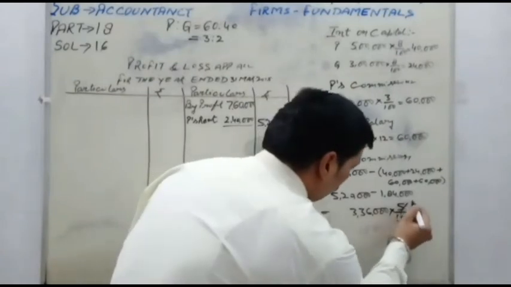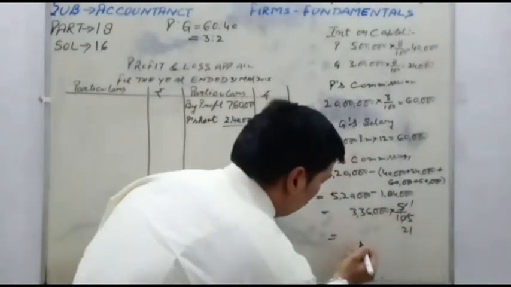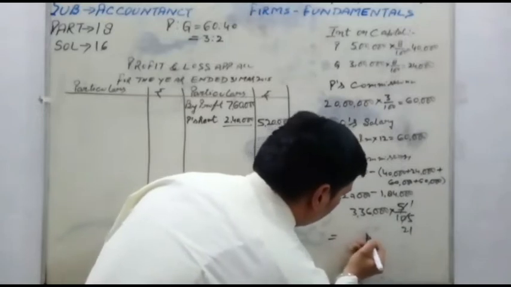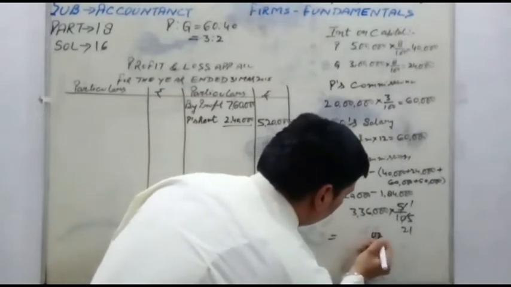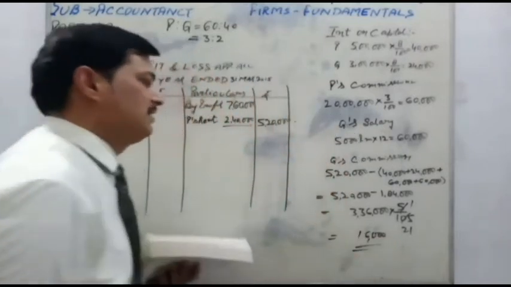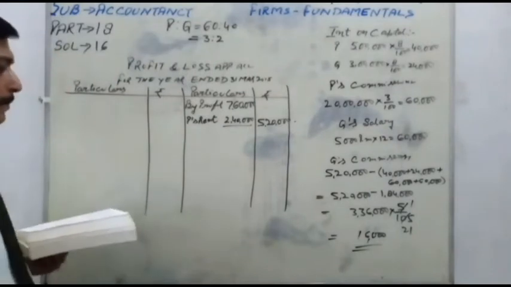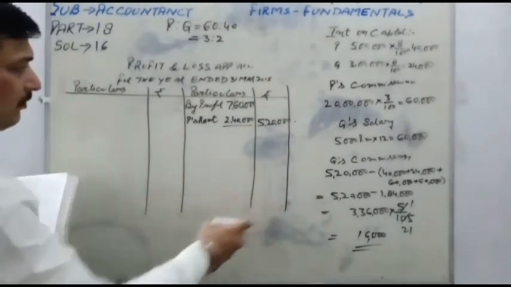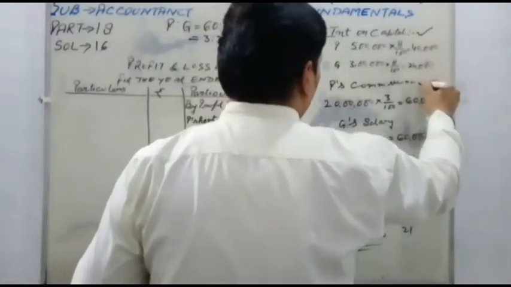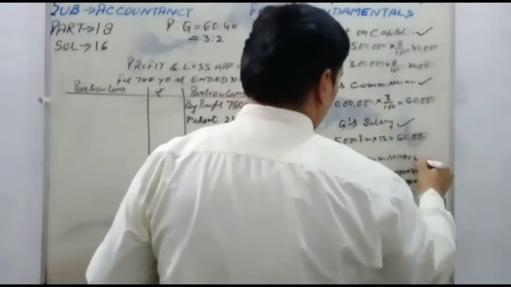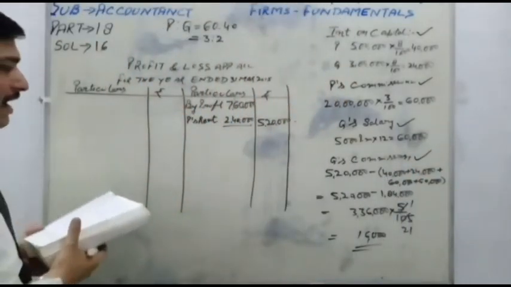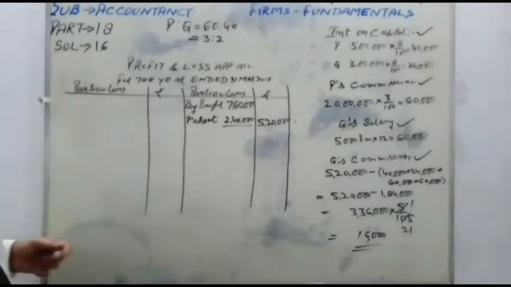So see the calculation: 1, 21, 21 and 16,000. You can check this amount. And now, after the calculation of all the postings, interest on capital calculated, P's commission calculated, Q's salary calculated, Q's commission calculated. Now, we post this in the profit loss appropriation account.